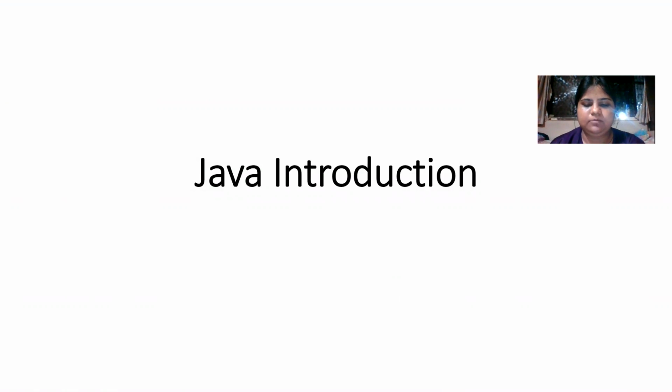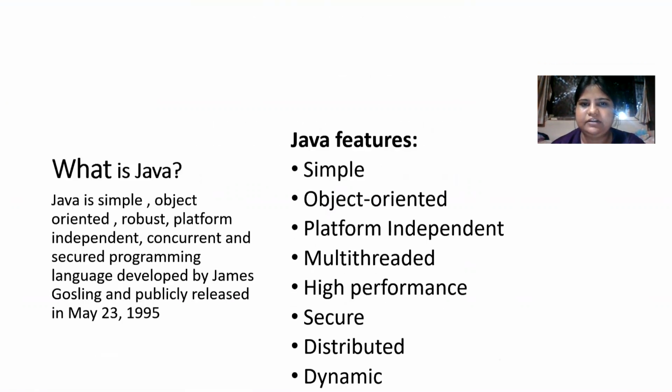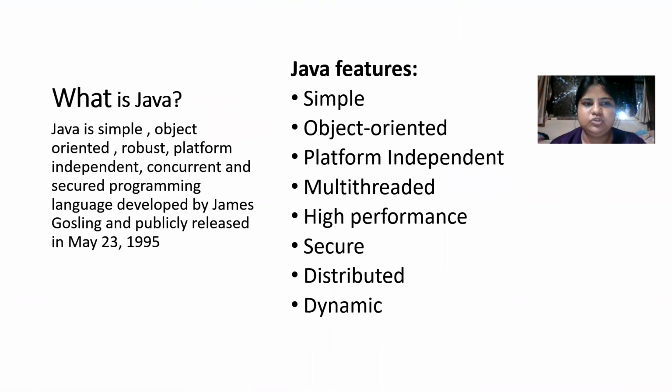Today I'm going to talk about the Java programming language. First of all, we'll talk about what Java is, its definition, and its features. So basically, what is Java? Java is a simple, object-oriented, robust, platform-independent, concurrent, and secured programming language developed by James Gosling and publicly released in May